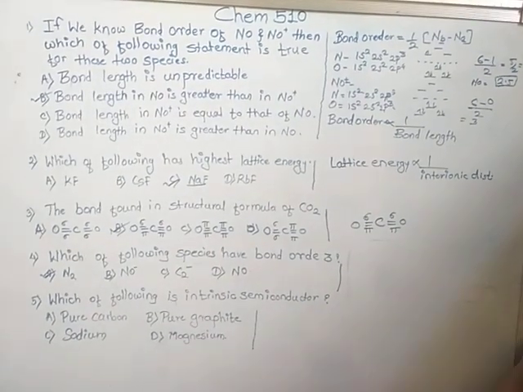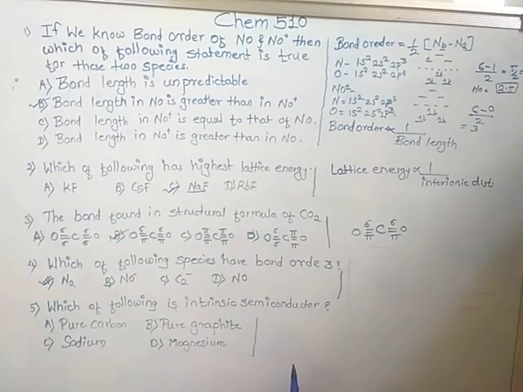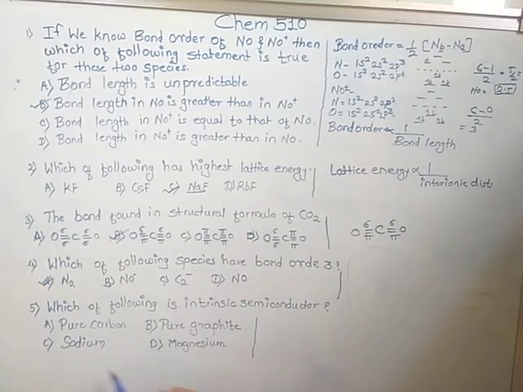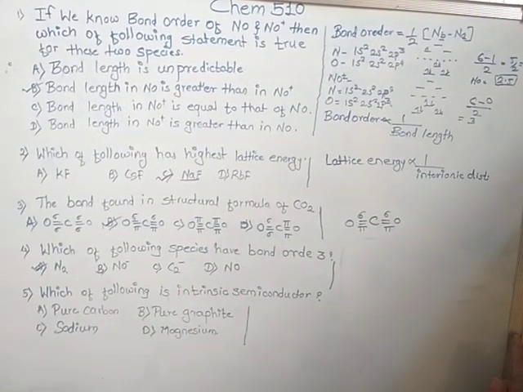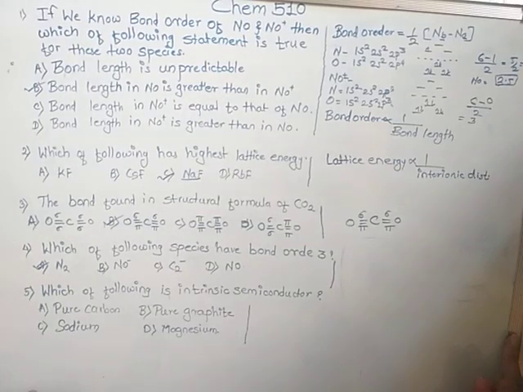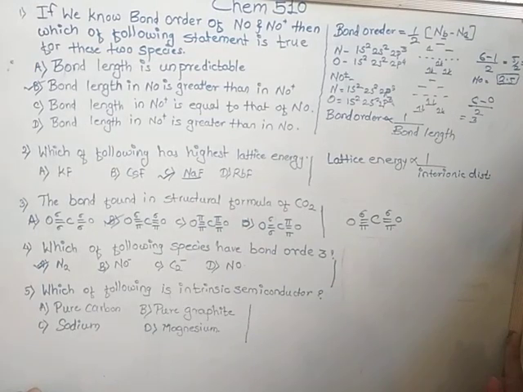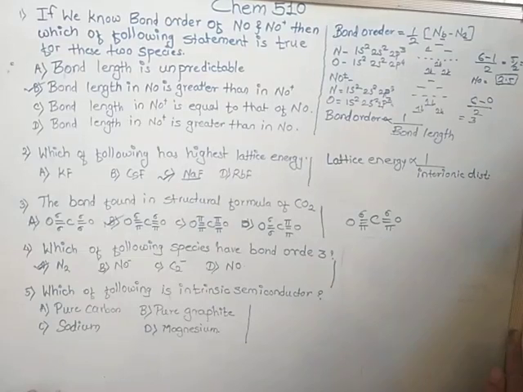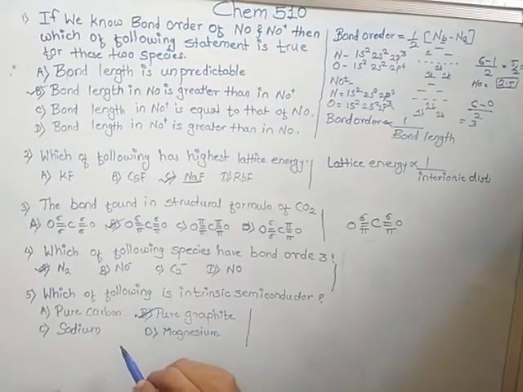Now the fifth one is, which of the following is intrinsic semiconductor? Pure carbon, pure graphite, sodium and magnesium. Firstly, what is an intrinsic semiconductor? In an intrinsic semiconductor, the energy gap between the filled band and the next empty band is very small. So in this, pure graphite is the intrinsic semiconductor.